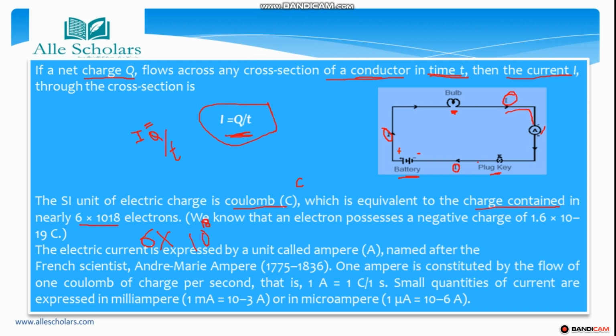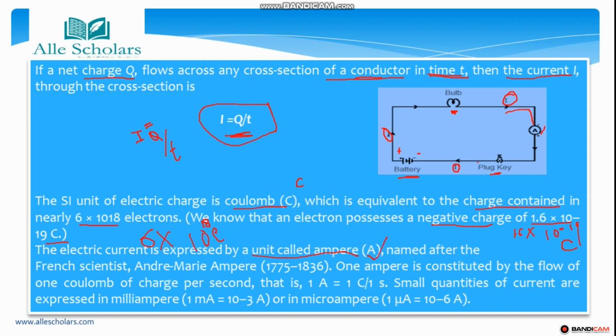We know that an electron possesses a negative charge of 1.6 into 10 to the power minus 19 Coulomb.